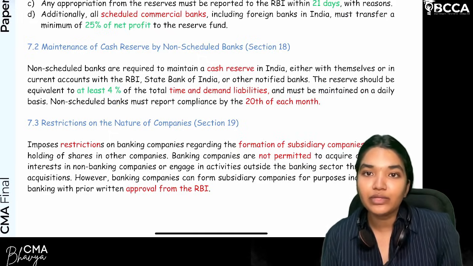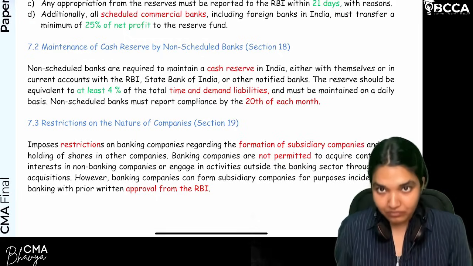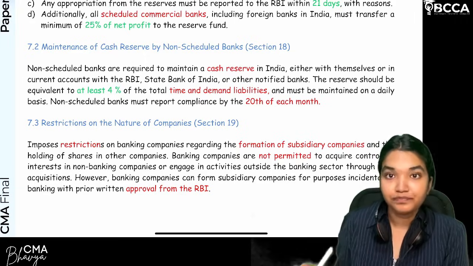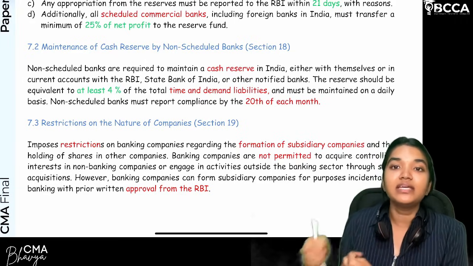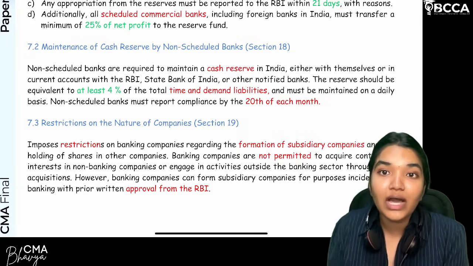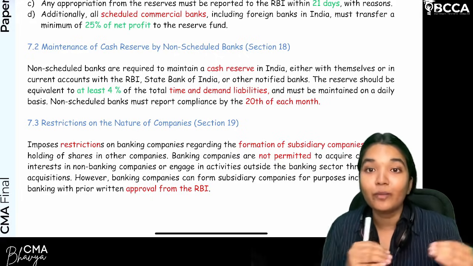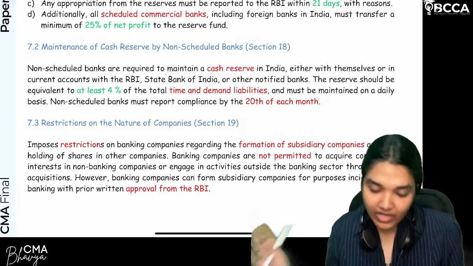So when will they intimate the RBI? By the end of the 20th. So by the 20th day of every month, the 20th day is the last day for you to report to the RBI that you have complied with the requirement of cash reserve ratio maintenance every day. Are we clear with this?